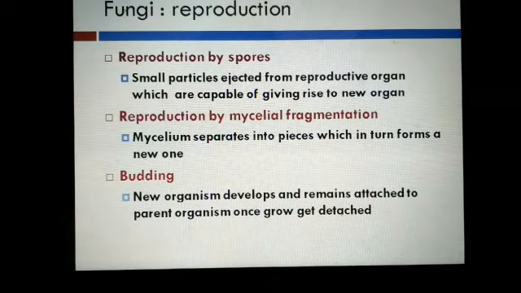Reproduction by mycelium fragmentation. Student, you know about mycelium: when the hypha are interconnected, a network is formed and this network is called mycelium. This mycelium separates into pieces, each of which grows into a new one. Budding is very common in yeast. Yeast is a unicellular fungi. In budding, the new organism develops and remains attached to the parent organism. Once it grows, it gets detached from the parent.